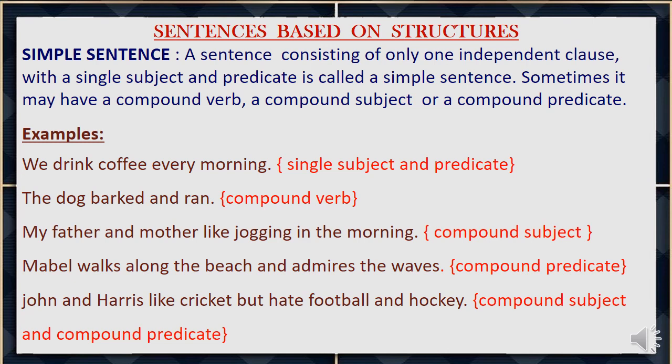So the predicate also has two parts. It is known as compound predicate. Like cricket, one predicate, but hate football and hockey is the second predicate. So it has two subjects and two predicates. So it is known as a compound subject and a compound predicate.